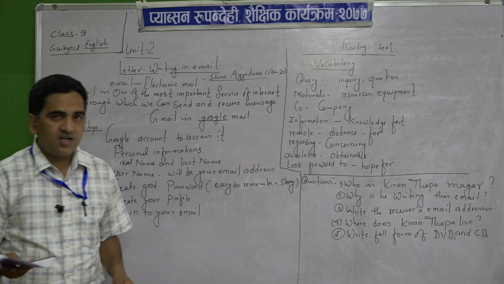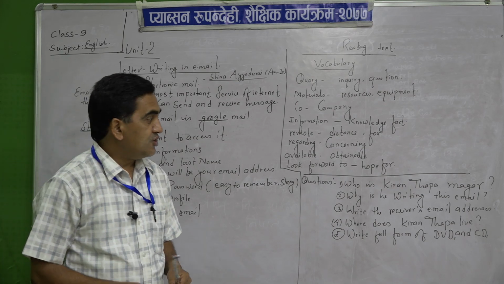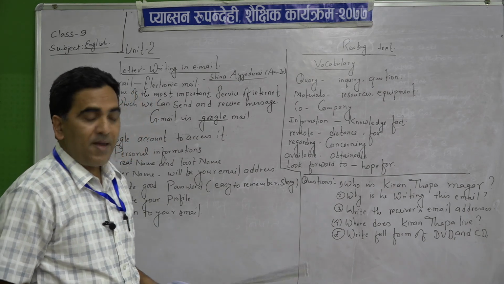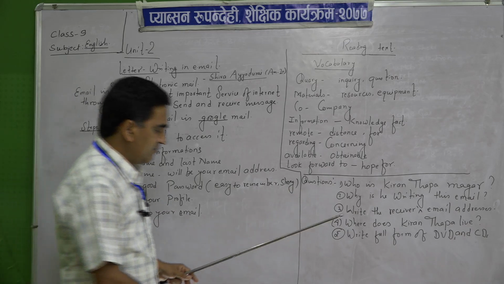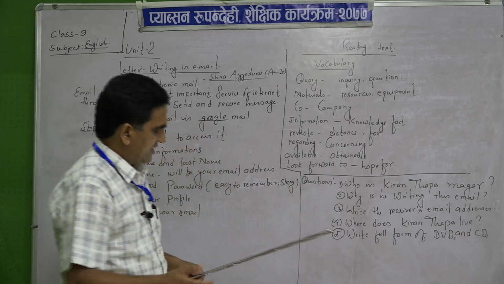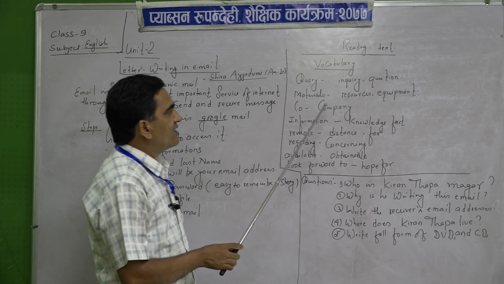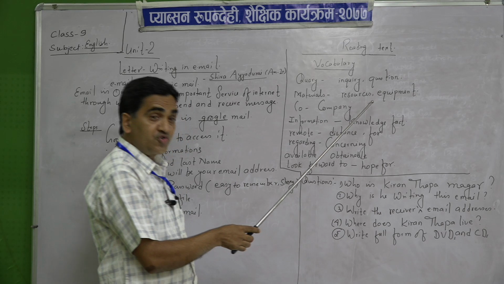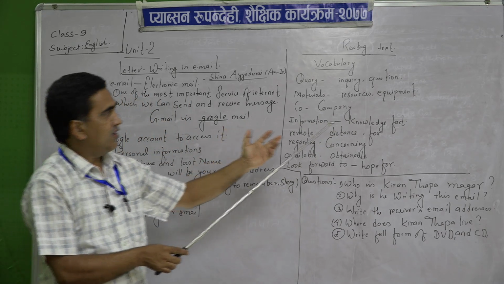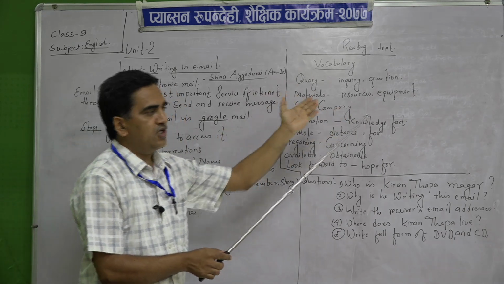Digital versatile disc, that is DVD, and CD is compact disc, the full forms I have said. You can see materials, resources, equipments. Okay, materials, resources, equipments.